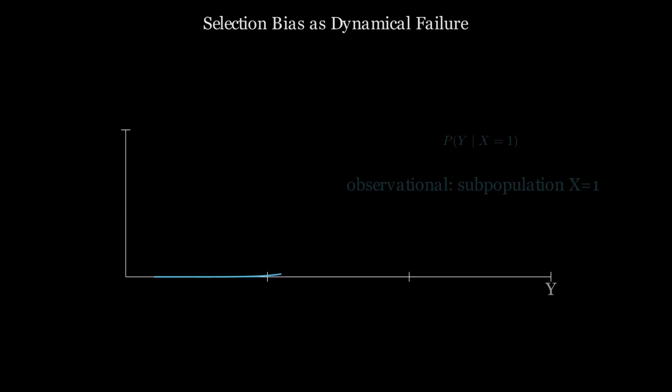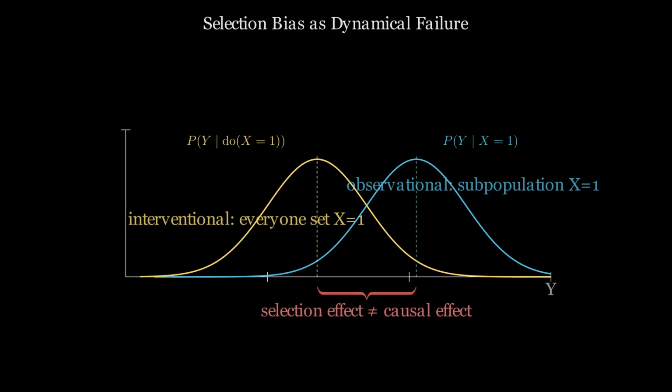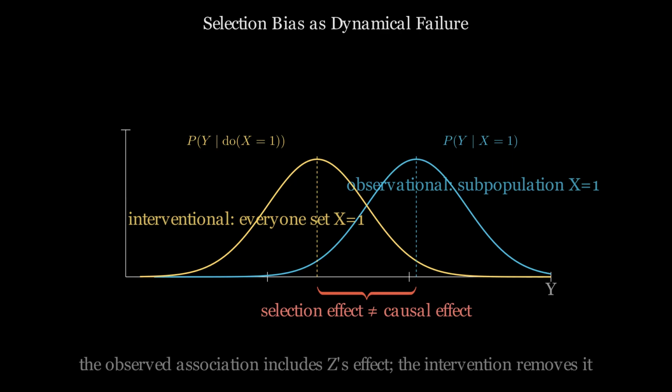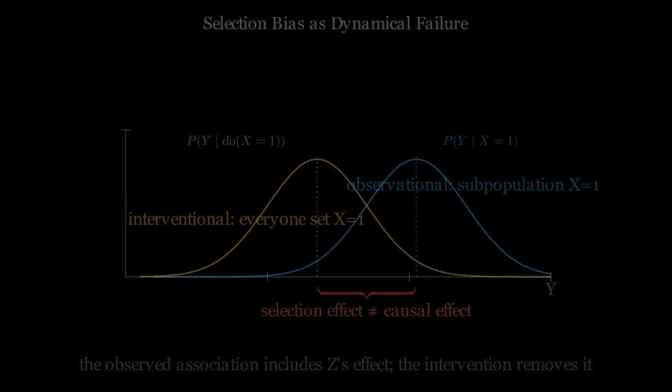Conditioning selects a group of cases that already were shaped by the confounder. That group is not a random sample from the system. It is a sample filtered by the same process that produced the bias. An intervention assigns the input to everyone, regardless of the confounder. Those two operations produce different outcome distributions. Selection carries confounding forward. Assignment severs it.